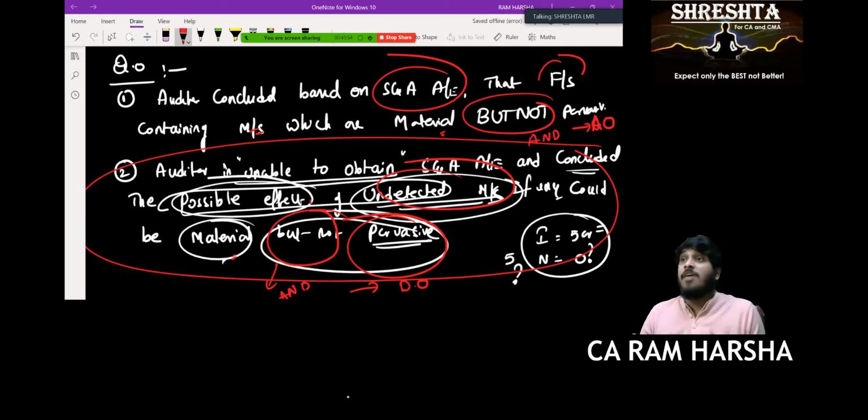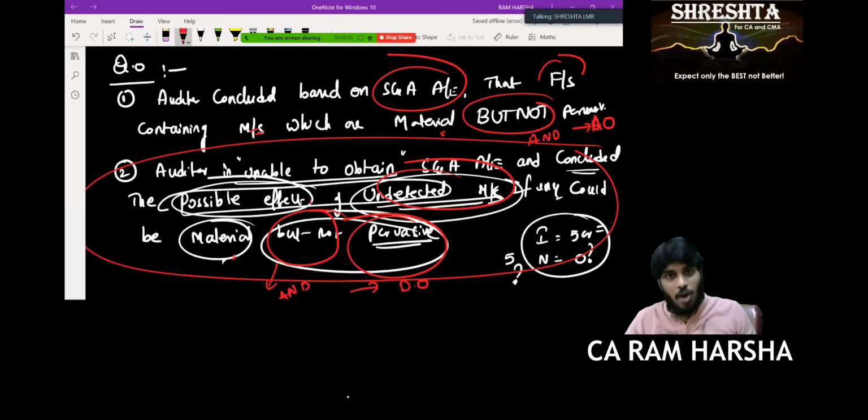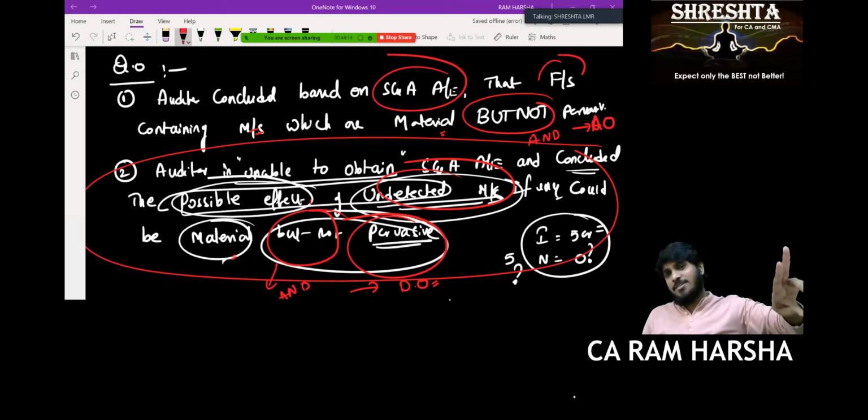I don't know whether it has been destroyed or is in good condition. When I don't know about 200 crore worth of items in 1000 crores, I cannot comment on the balance sheet. Better I will keep quiet. I will not give an opinion. I will say, dear shareholders, I am unable to give my opinion. Are you clear? Yes, sir. Tell me, Sandhya, is adverse most severe or is disclaimer most severe?